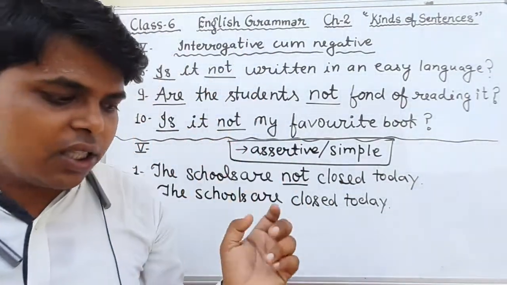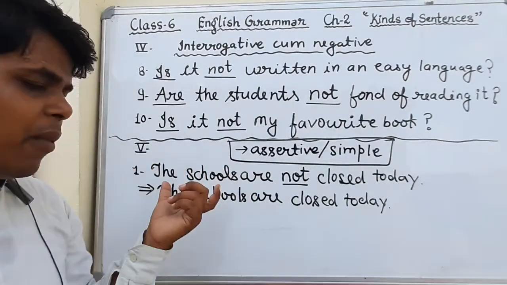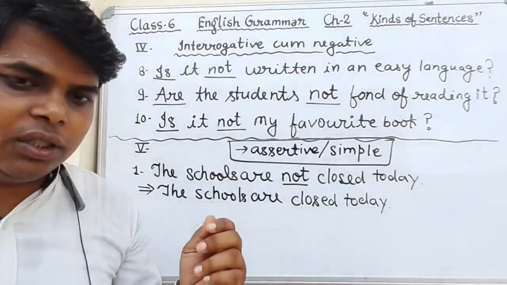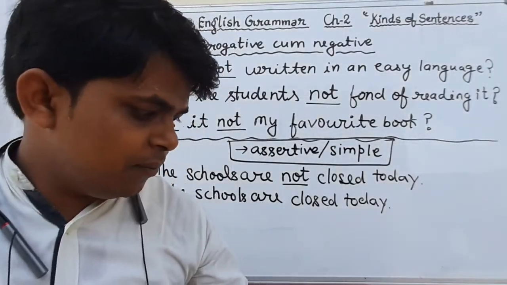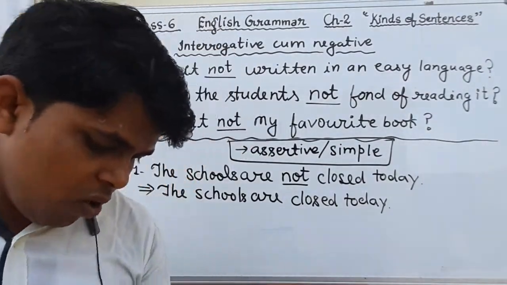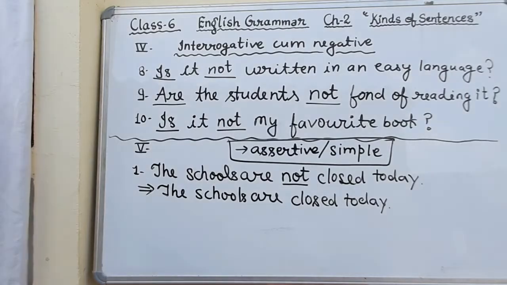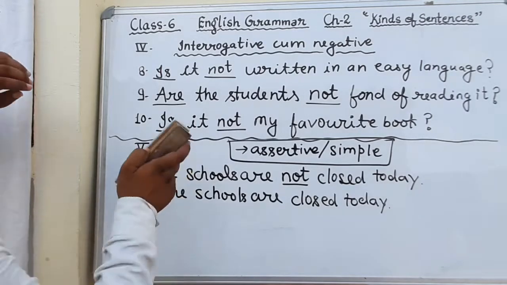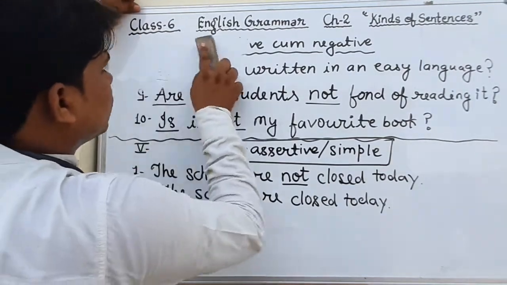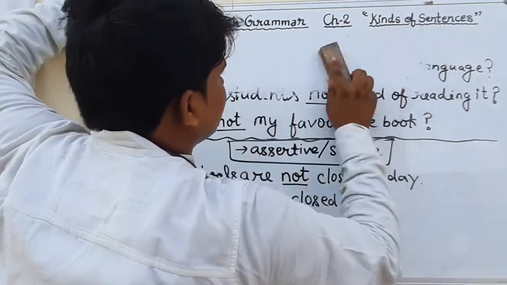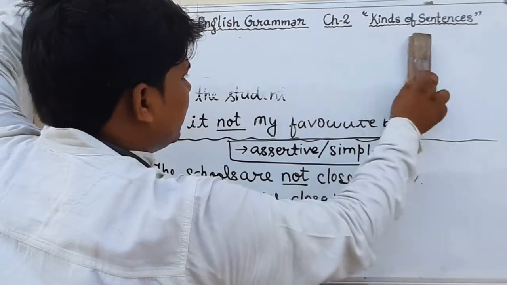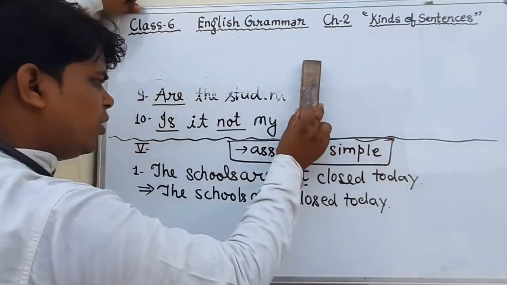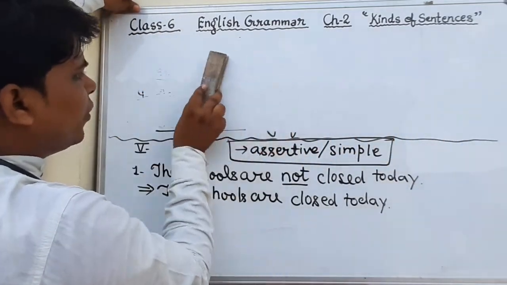Okay, student, just write down. This is exercise number 5 and question number 1. Just do it. And now we will do the next question, question number 2. Those who have already written, they will not write. They will only watch the video for better understanding.